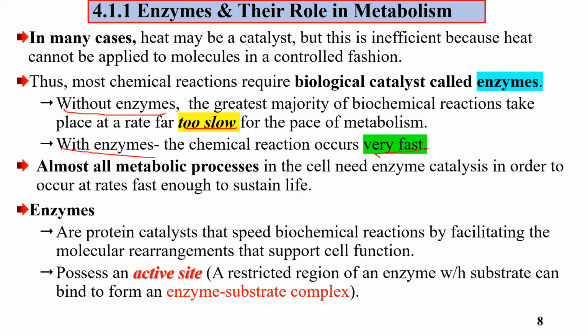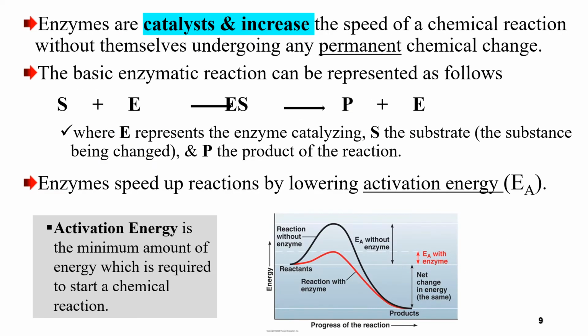Enzymes have active sites on their bodies. This active site is a restricted region of the enzyme to which a substrate can bind to form an enzyme-substrate complex. Active site means a place where enzymes bind with substrates to form the enzyme-substrate complex. The enzyme-substrate complex stage means the intermediate stage for the reactions. Enzymes are catalysts and speed up chemical reactions.